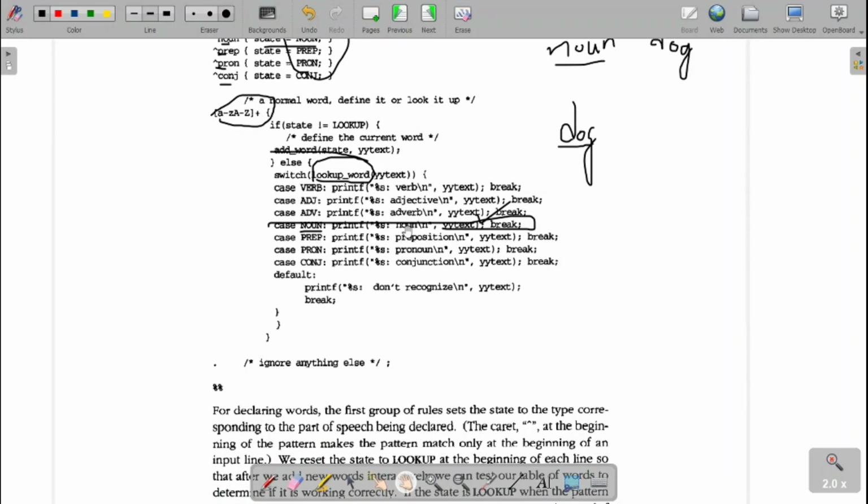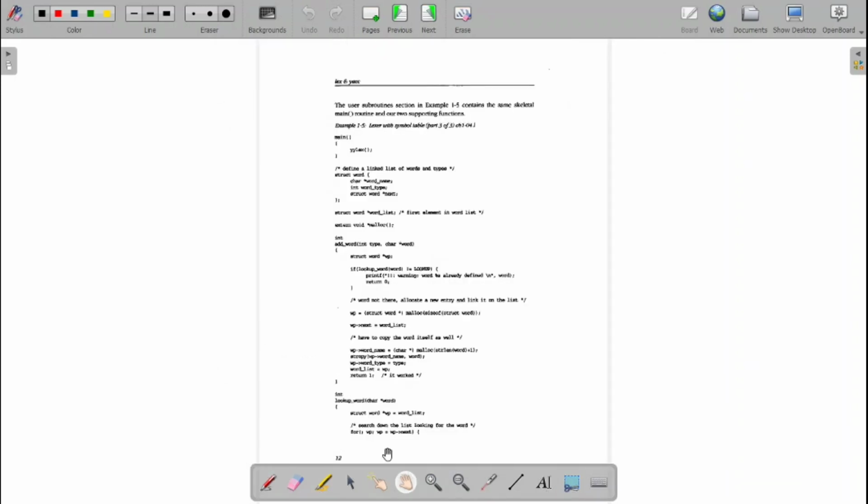Dog is a noun. So like that, the symbol table is used. The same concept of symbol table is extended for the Yacc program. So this you have to remember. The symbol table is the place wherein we store our tokens. Those tokens we are going to retrieve and print the values. This one is y.tab.h, our symbol table over there.